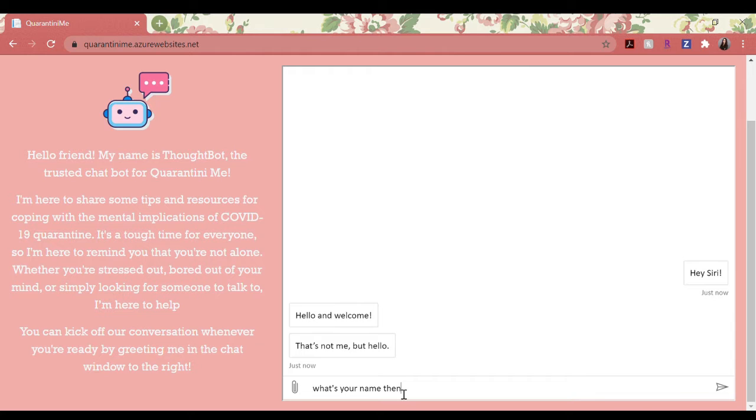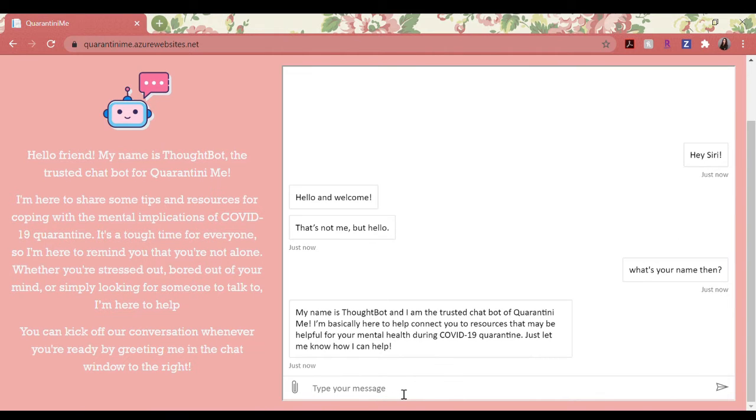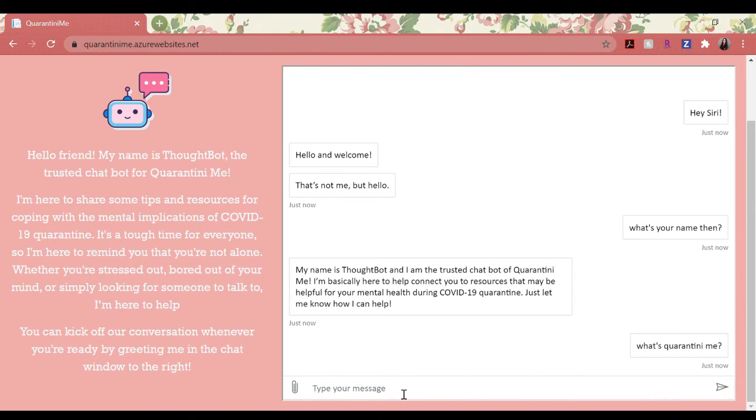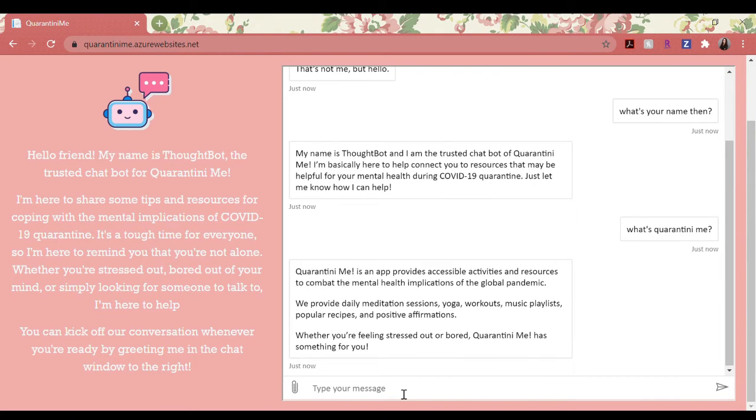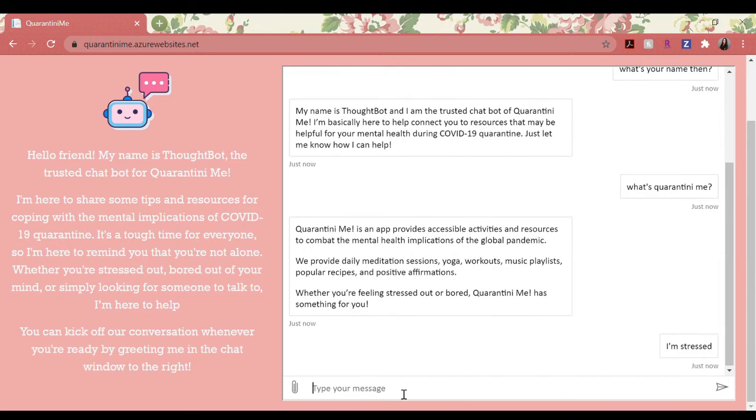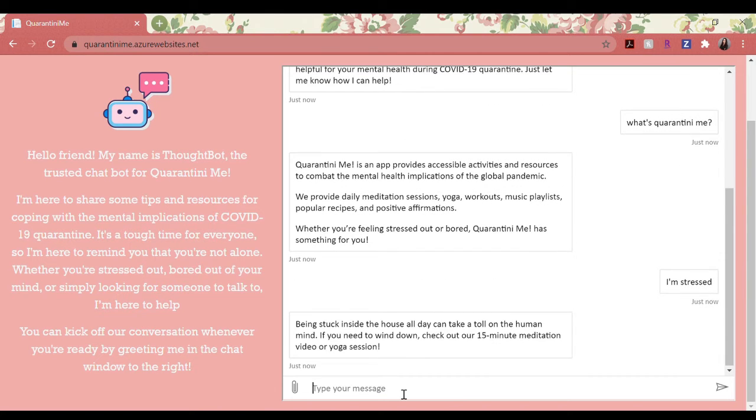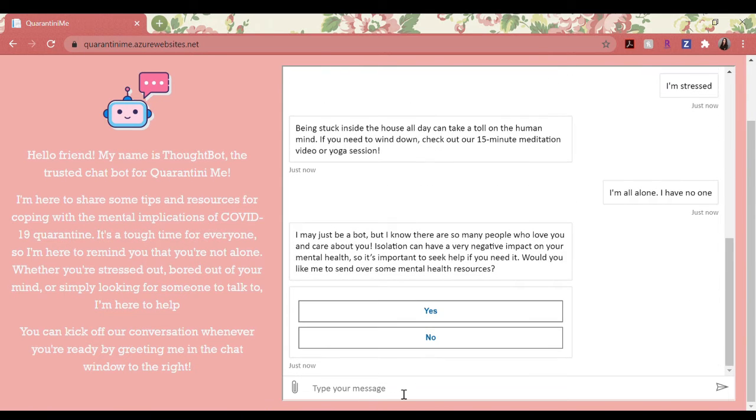I set up my knowledge base using the Microsoft QnA Maker with a caring personality, which is by far the most fitting for a mental health app. The great thing about doing this is that I can have a colloquial conversation with ThoughtBot, making it much more comfortable to communicate with. Now, the functionality of complex language understanding could be very powerful in an app like this, but ThoughtBot isn't a counselor, it's a bot, and its job is to provide accessible human resources to those who need them, which is why the Q&A model was more than sufficient.